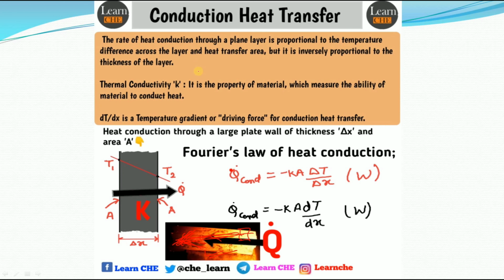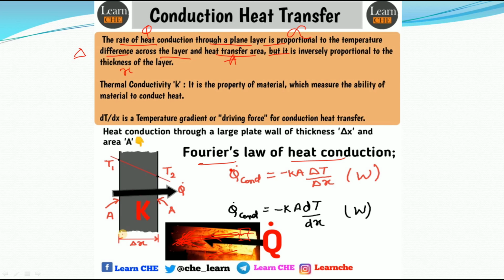So to define conduction heat transfer, we use Fourier's law of conduction. What does Fourier's law of conduction say? Fourier's law of conduction says that the rate of heat conduction, that is Q, through a plane wall is proportional to the temperature difference. Temperature difference means delta T, which is the driving force across the layer, and the heat transfer area, that is A, but inversely proportional to the thickness. Suppose the thickness is X.